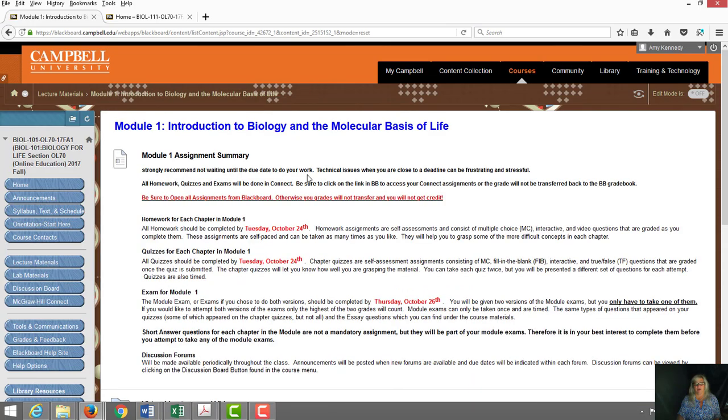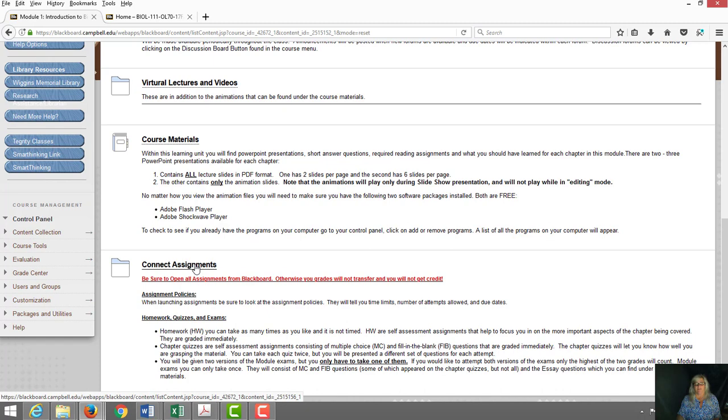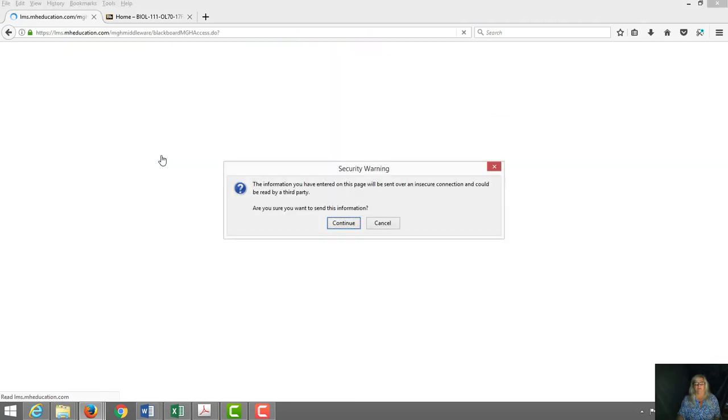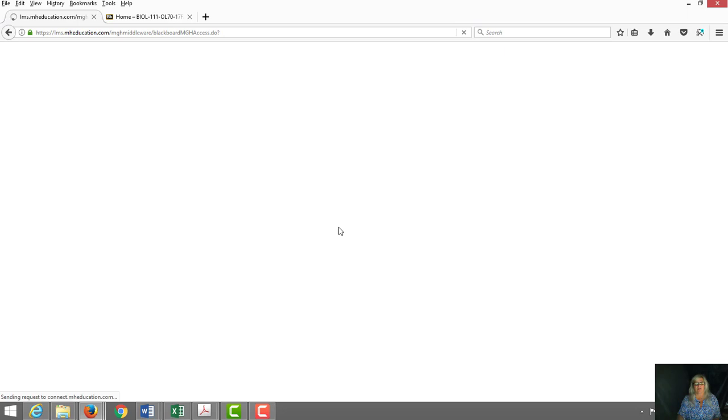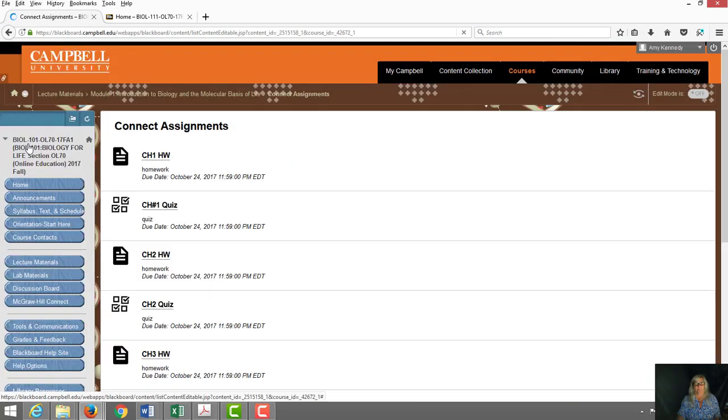You can navigate back out to the Module 1, and here are your Connect assignments. Once you click on that folder, you will see each of your Connect assignments. You click on the assignment itself, it will take you directly to Connect to start the assignment. And when you're ready to return to Blackboard, you hit this yellow Return to Blackboard button.